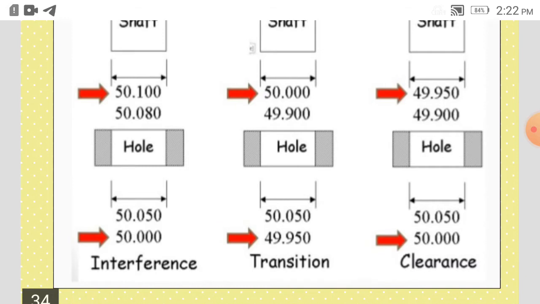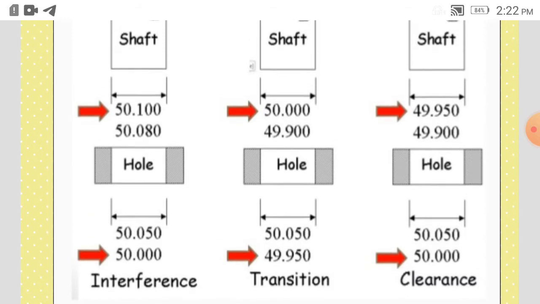Now here we can see transition. It is close to the same or just exceeding. So the upper limit for the shaft is 50, lower limit is 49.900. Here it is 50.050 and 49.950. So there is hardly any difference between this hole size and shaft size. So it is transition fit.